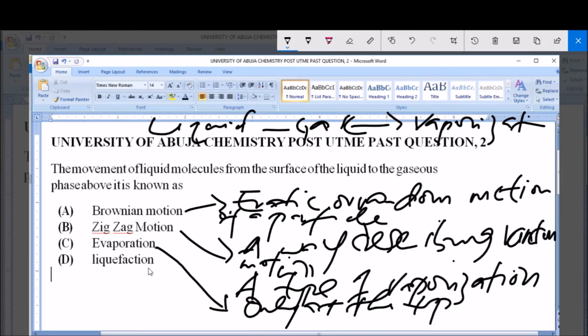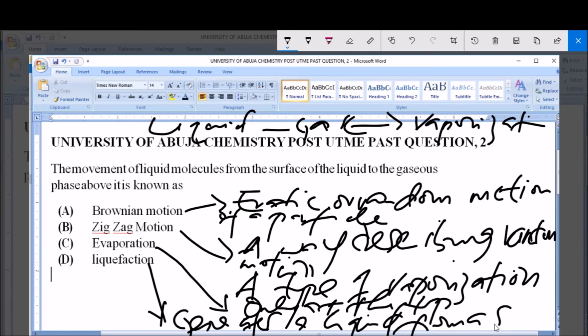Also we have liquefaction. Liquefaction, as the word implies, is the process that generates a liquid from a solid. It's a simple process or a complex process where a liquid is generated from a solid.